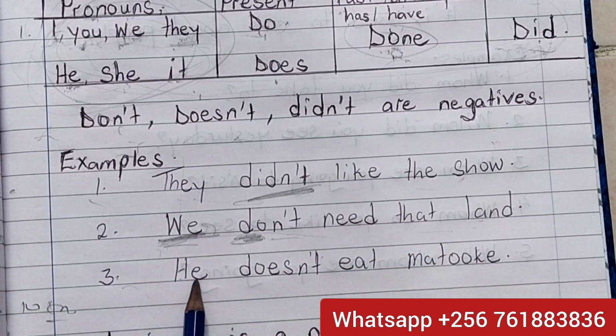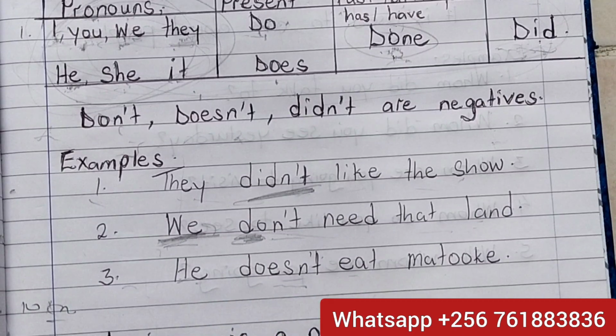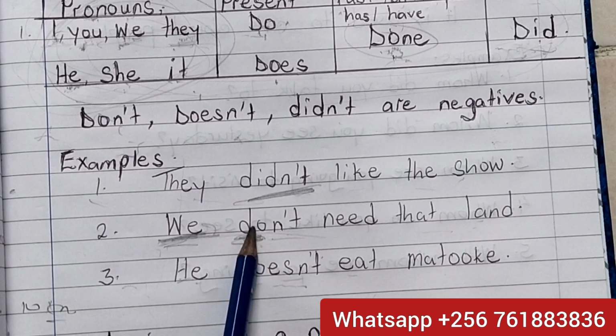Number 3. He doesn't eat matoke. He doesn't. She doesn't. It doesn't. He doesn't. Jonah doesn't. But if there are many, we use they don't. They don't like. We don't like. You don't like. I don't like. I don't. But for he doesn't. She doesn't. It doesn't. She doesn't want.